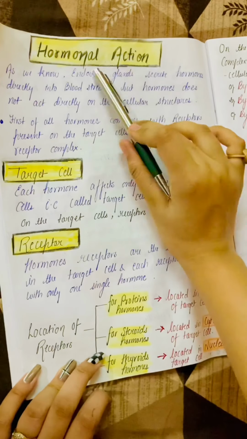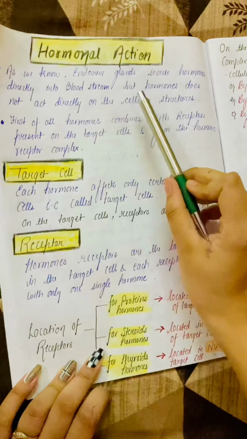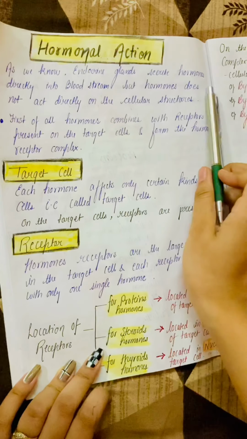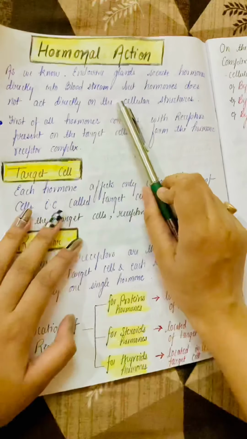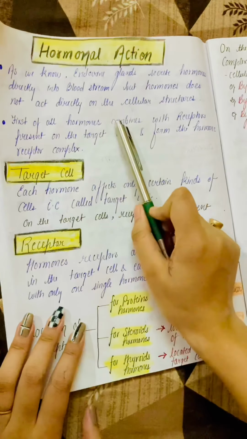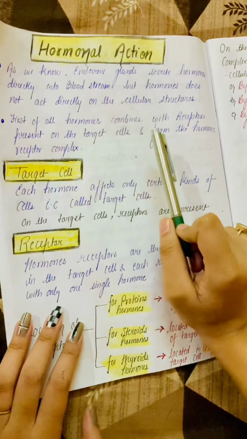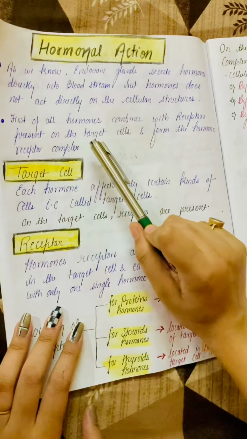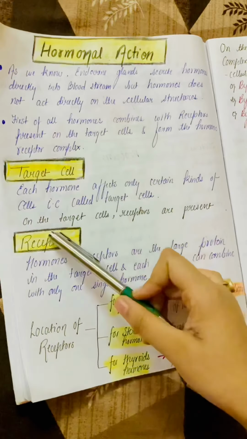Now let's come to our main topic, that is hormonal action. As we know, endocrine glands secrete hormones directly into the bloodstream, but hormones don't act directly on the cellular structure. First of all, the hormone combines with receptors present on the target cells and forms the hormone receptor complex. Here we have to know what is a target cell and what is a receptor.